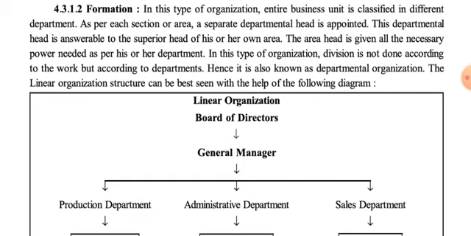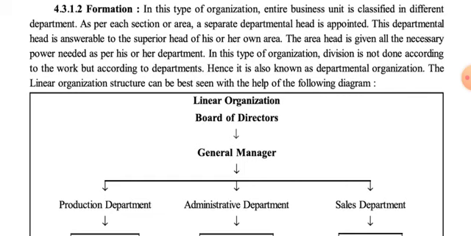It means the power to order, to instruct, or the authority to get work done lies in the hands of the board of directors and all those at the top level only, while the middle level management has the power to control their own department only.